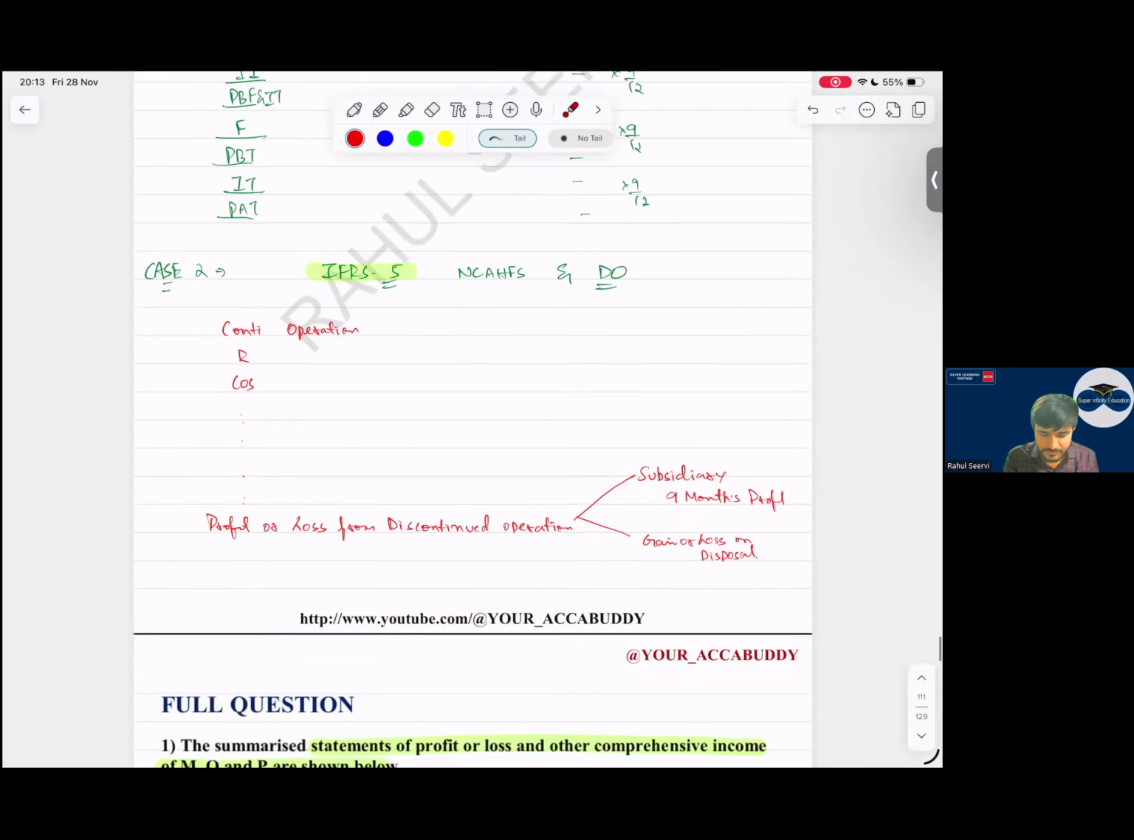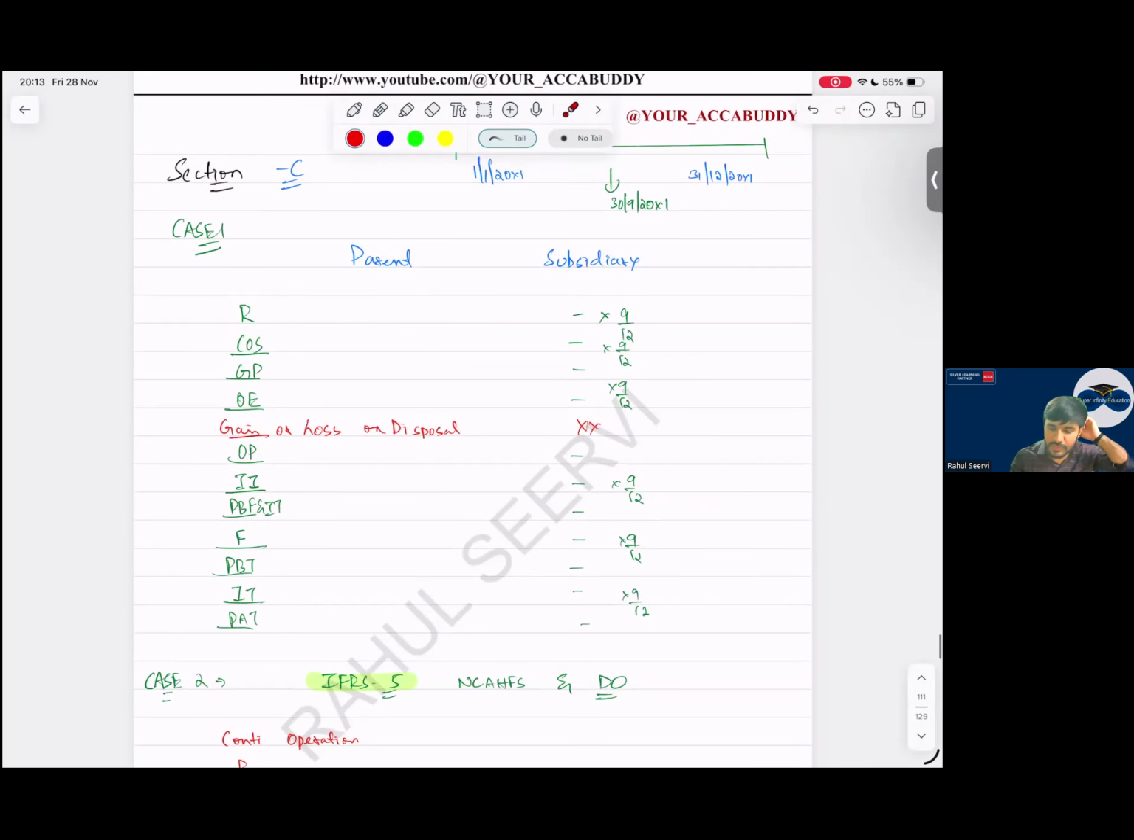Now see here the presentation, whenever we dispose of a company. Sir, whenever we dispose of the company, what is the traditional approach? The traditional approach is to prepare the consolidation. Each and every item I will take 9 by 12, 9 by 12, 9 by 12. And then gain or loss, I will record it here.